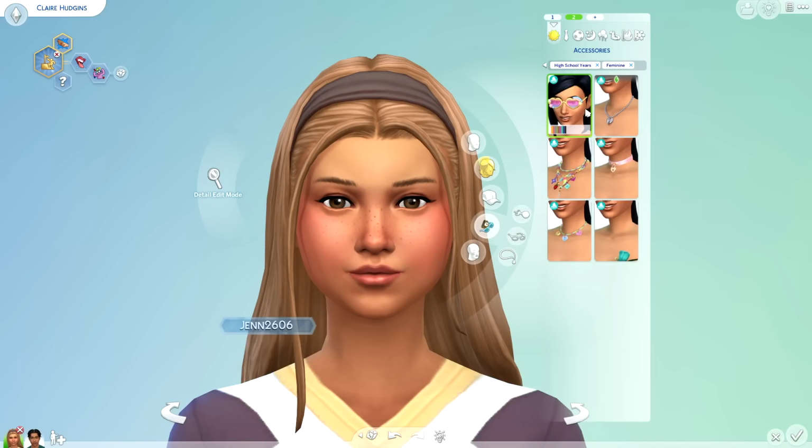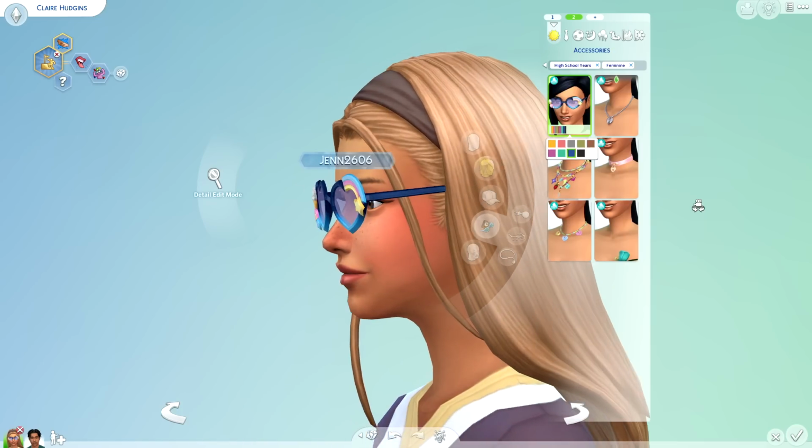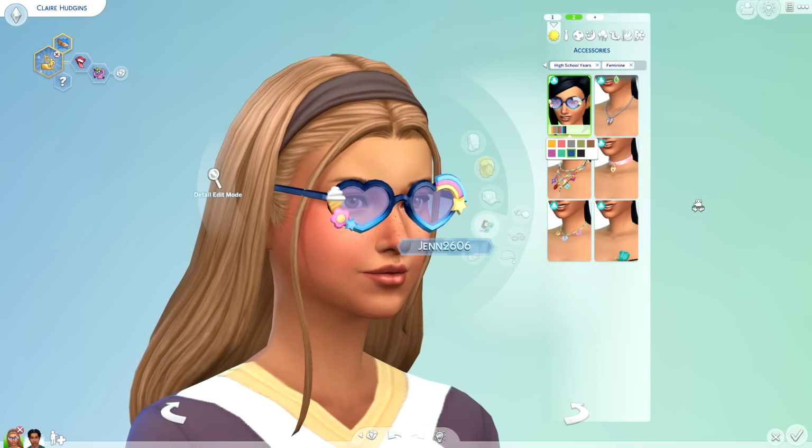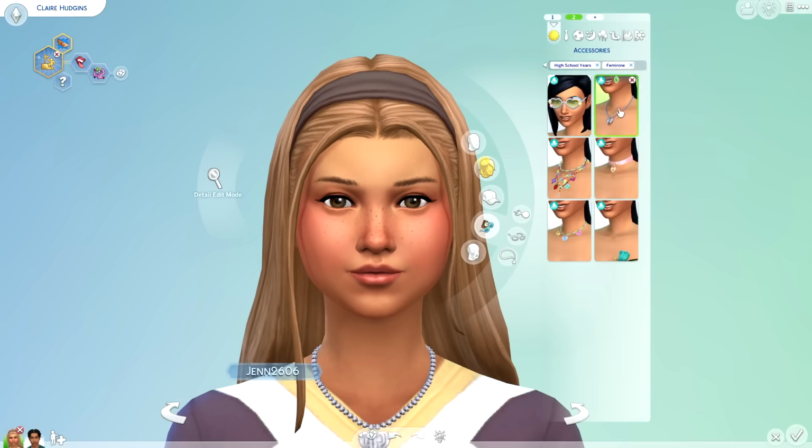There's also some really fun accessories. For instance, we have these super duper colorful sunglasses that have a shooting star, an ice cream cone, a little flower, and another star. I really like this swatch here. It has a really nice sheen to it, and the ombre effect is quite nice. And then if you want, there's a black frame, but all different types of swatches and colors to pick from.